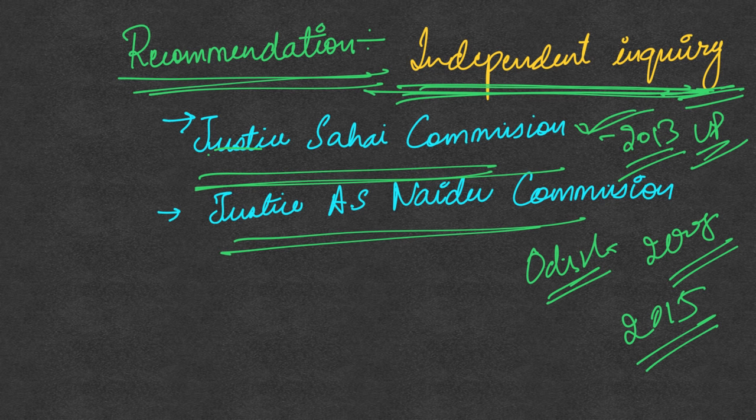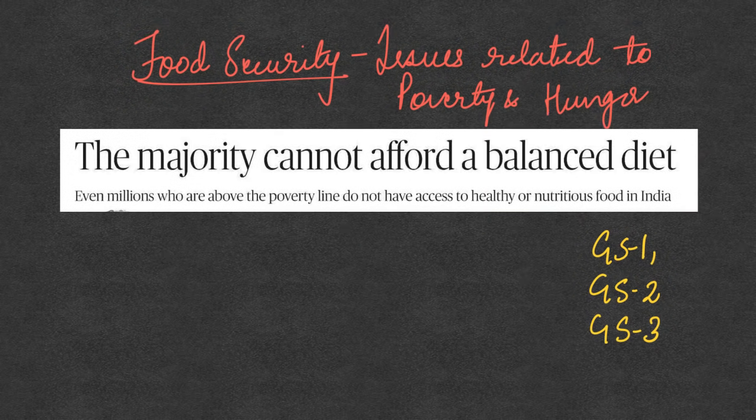So whenever a question comes on communal riots, we know the important issues. One is that the victims are treated as perpetrators and there is police complicity, and also the issue associated with setting up of these independent committees for inquiry, which are merely an eyewash. You can also substantiate that using the examples of the Justice Sahai Commission and the Justice A.S. Naidu Commission. Now we'll move to the next topic, which is related to food security.